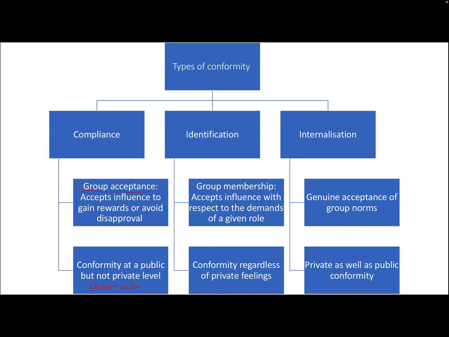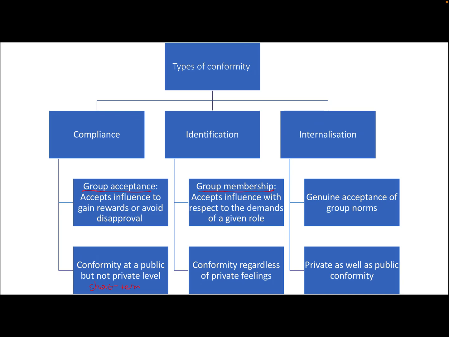Next, we move on to identification. This can be best thought of as group membership. So here we're accepting social influence, we're accepting the behaviours and the beliefs of the group because this is to do with how much we value that group. It's to do with the demands of the given role. For example, your role as an army soldier. So think of this as your role within a group and how much you identify with that group and value membership of that group. So this is conformity regardless of private feelings.